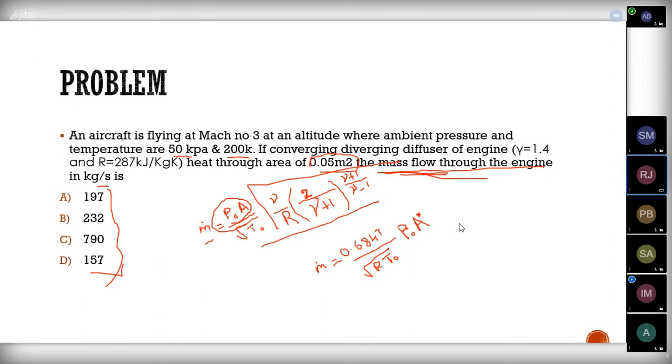Sir, in the formula there is no Mach number, but in the question it is given Mach number 3. Sorry, one second. No problem, just find this answer. The formula is correct only.